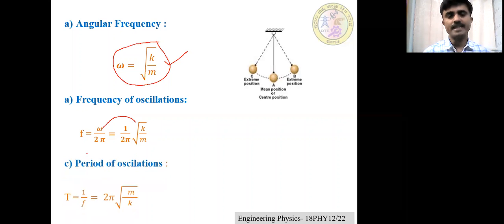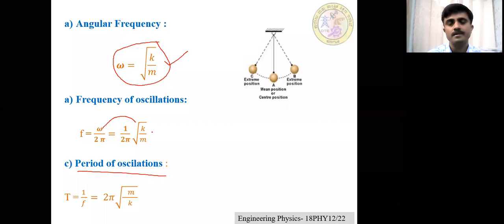Then the time period. The time period T is equal to 1 by f, that is equal to 2 pi into the square root of m by k. Dear students, how did you get this equation? Very simple. Time period is the reciprocal of frequency. Look at the above equation: frequency is 1 by 2 pi into the square root of k by m. Take the reciprocal of this equation and you will get the equation of time period.